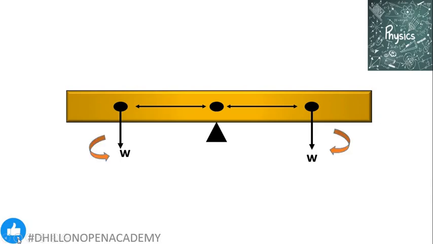If this is the case, when they produce their respective movements, although they will try to produce movement, one in the clockwise and the other in the anti-clockwise direction, because their forces, that is the weight W, are the same and they are also at the same distance from the pivotal point, the net movement in this case is 0. This is what we are trying to find out.